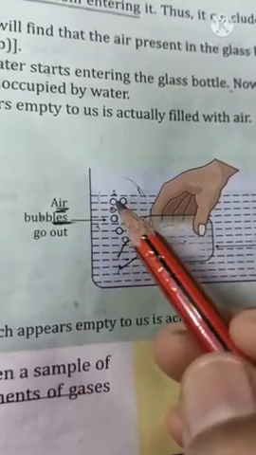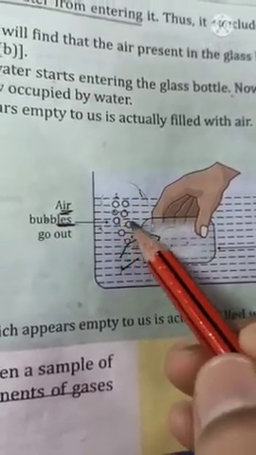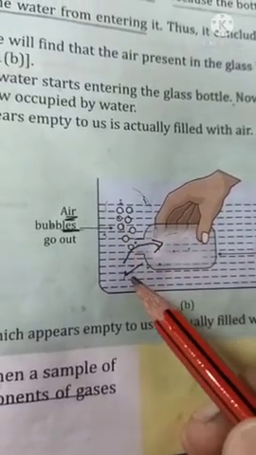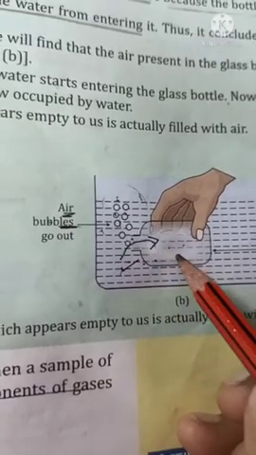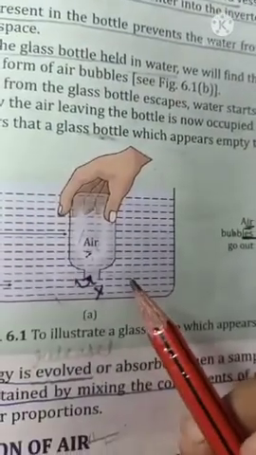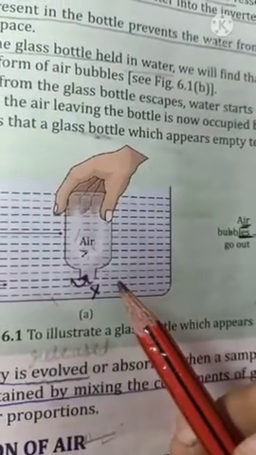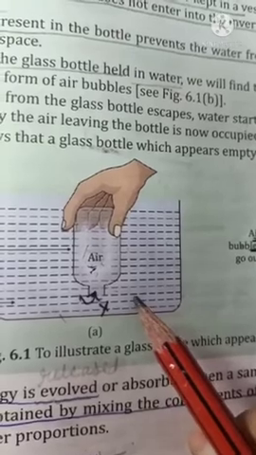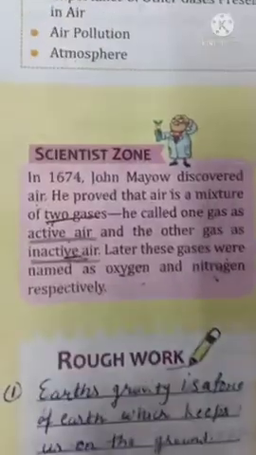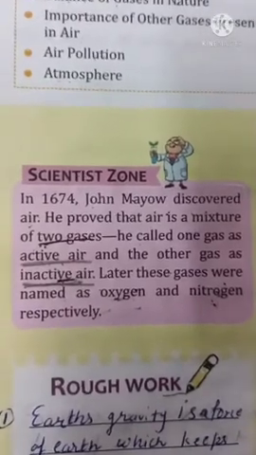These bubbles are coming out because water has started going inside the glass. In this way we show that in an empty container one thing is present, and that is air.